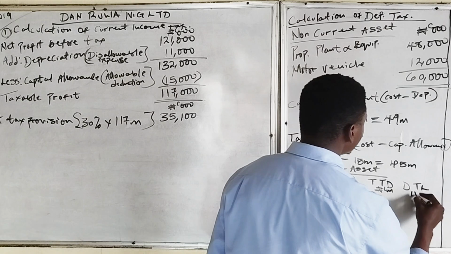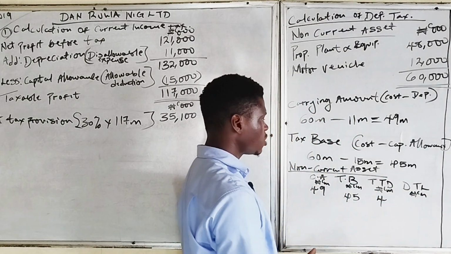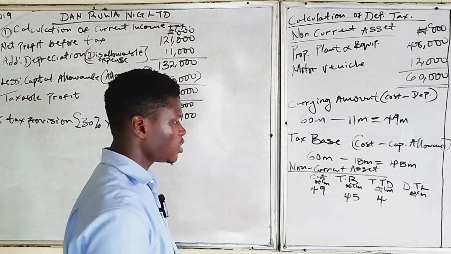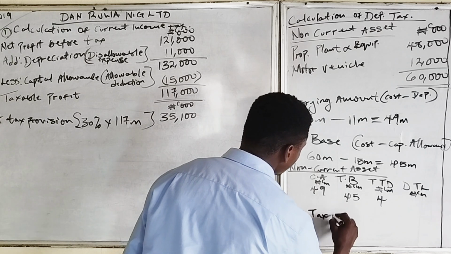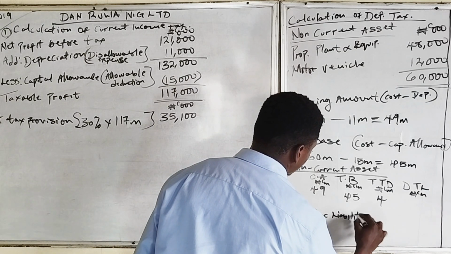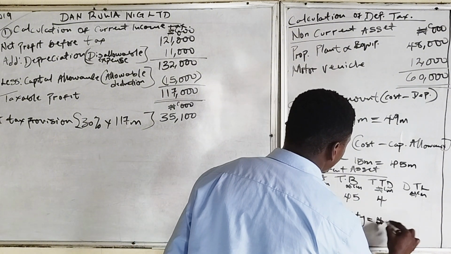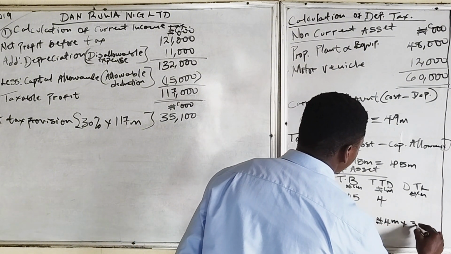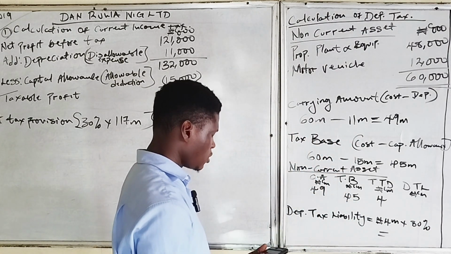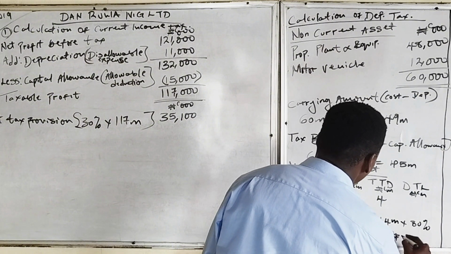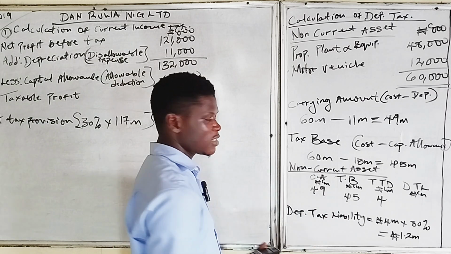So we said deferred tax liability arises when we multiply our taxable temporary difference times the tax rate. According to the question, the tax rate is 30%. So deferred tax liability equals taxable temporary difference, which is 4 million, times 30%. So 30% of 4 million is 1,200,000. That's 1.2 million. So that's the deferred tax liability.